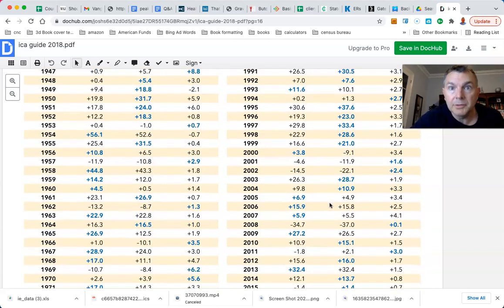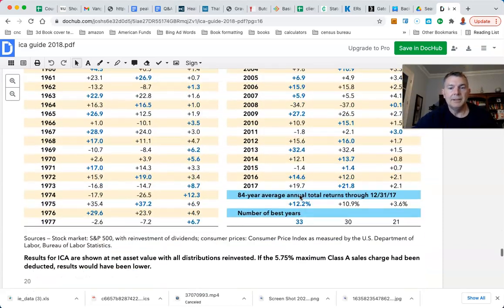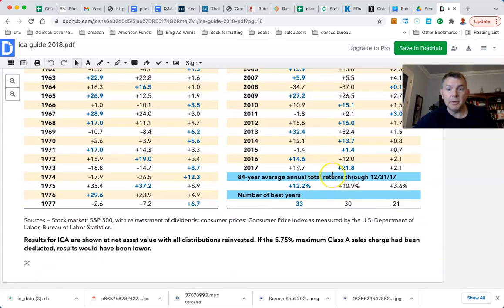But we have the dividends showing correctly. This is total return, dividends reinvested. So you can see right here, this is after fees, by the way. So the ICA has smoked the S&P 500 going back to 2017, up 12.2% in annual return. Now, to use that annualized return to say, I think I'm going to get this, would be dumb. S&P 500 is only 10.9. Only still means it doubles less than every 7 years. I'll take that. So that's in 2017,